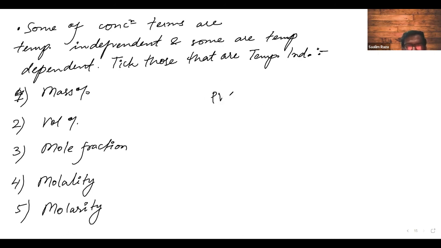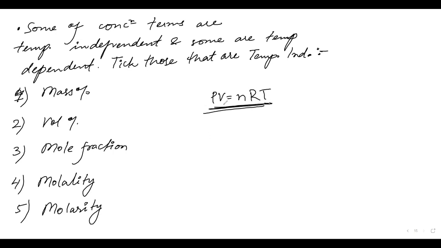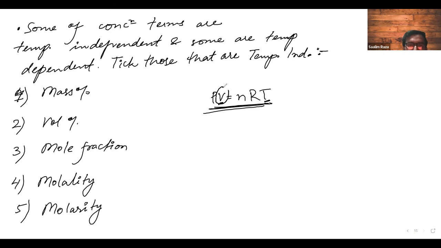PV is equal to nRT. You know this, right? Now you see a relationship between volume and temperature. So any concentration term that has a volume term in it is temperature dependent.